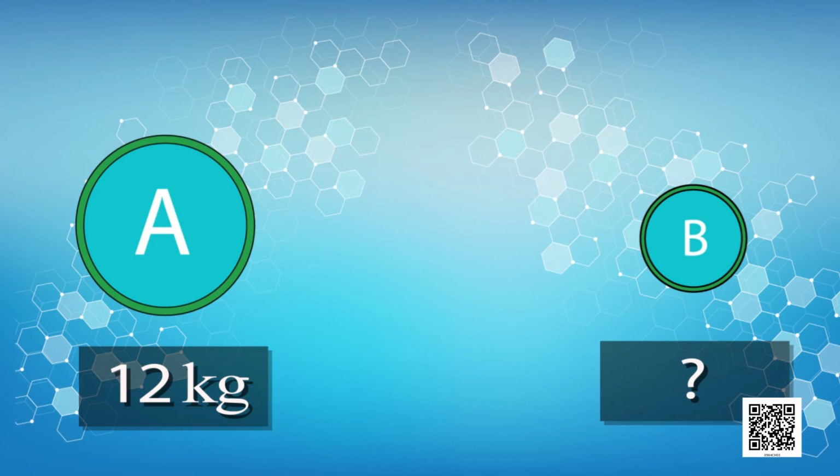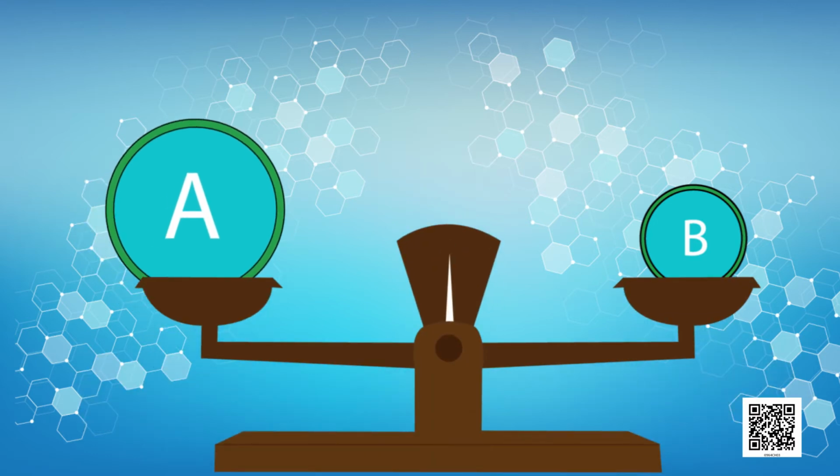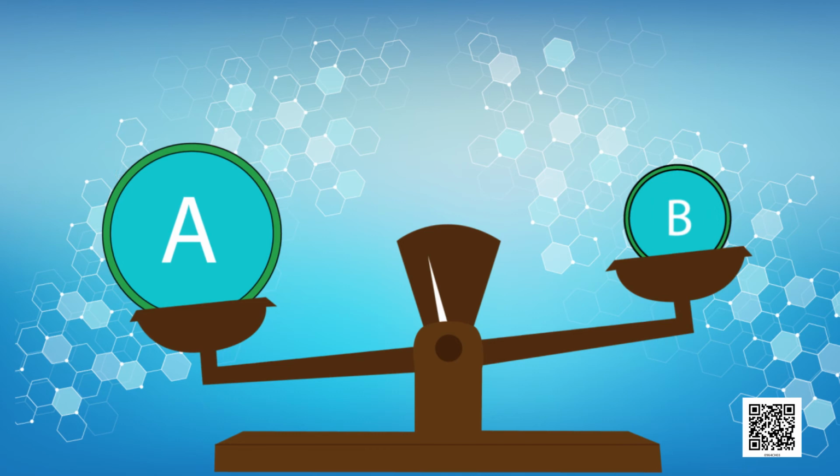Now the question is how to do this? For this, we have a weighing machine. We will take A and B on both sides of the weighing machine. It is clear that A is heavier than B. So, in order to find out B's weight, we will have to reduce the side of A.